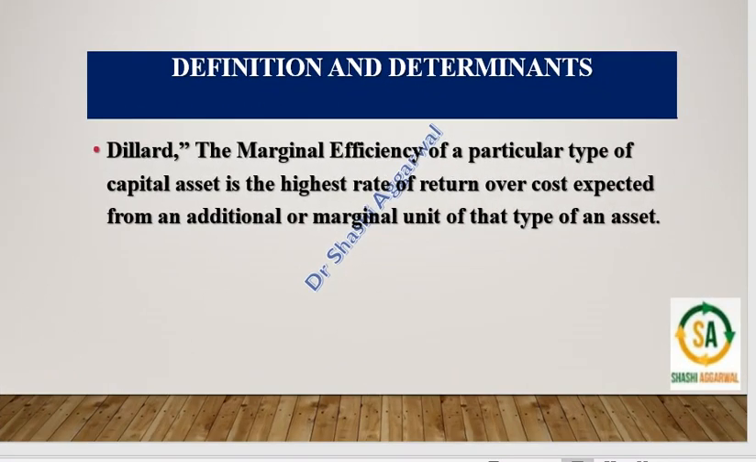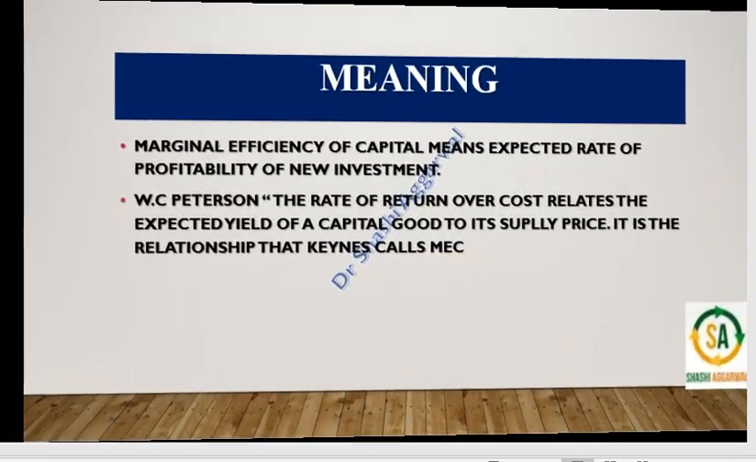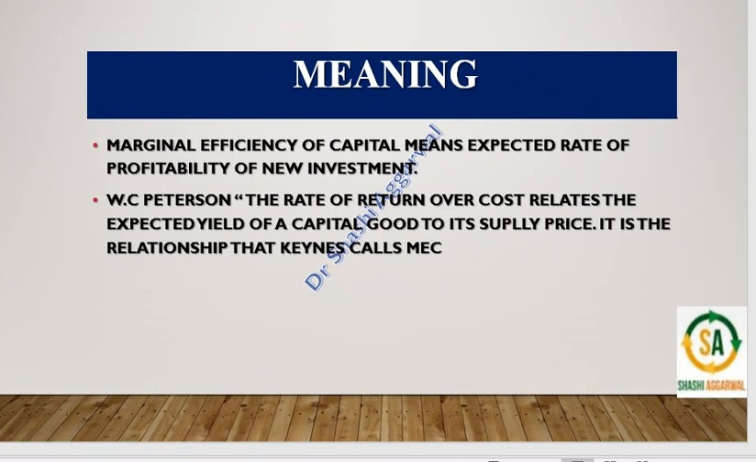The definition of the marginal efficiency of capital: marginal efficiency of a particular type of capital asset is the highest rate of return over cost expected from an additional or marginal unit of that type of asset. Marginal efficiency of capital means the expected rate of profitability.